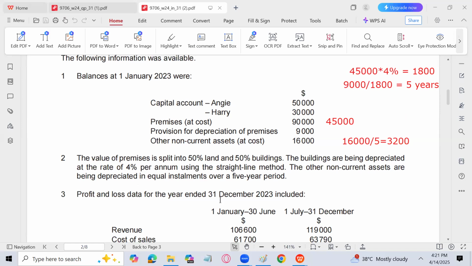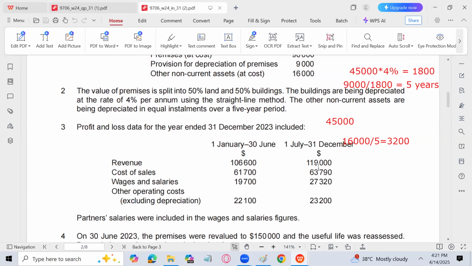Profit and loss data for the year ended 31st December is given. From 1st January to 30th June, revenue is this, and for the last 6 months it is this. Cost of sales is also given separately. Wages and salaries are given separately. Other operating expenses are also given separately, excluding depreciation. So depreciation, we have to calculate ourselves.